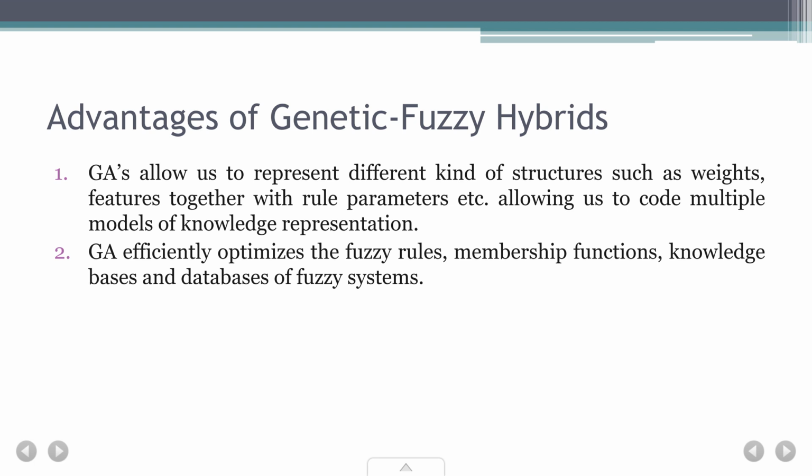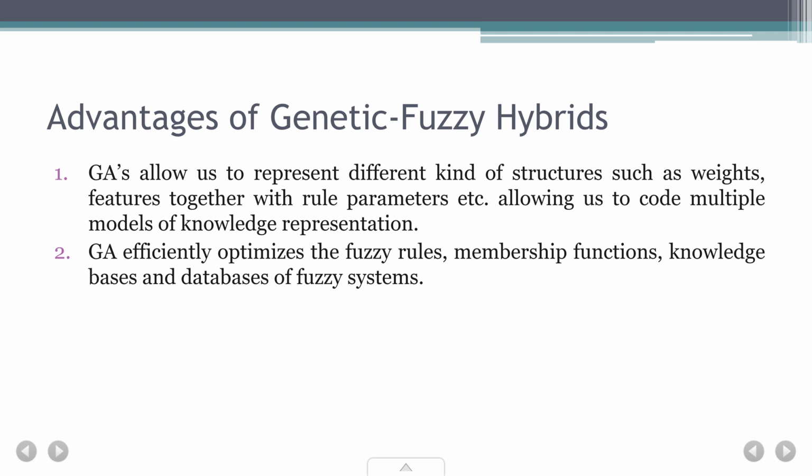We want to give weights to them. We want to see the different kinds of features that we are trying to extract from the input information. Some of the things might be really important, so we have to give a higher weightage to those, right? So it allows us to encode multiple models of knowledge representation.